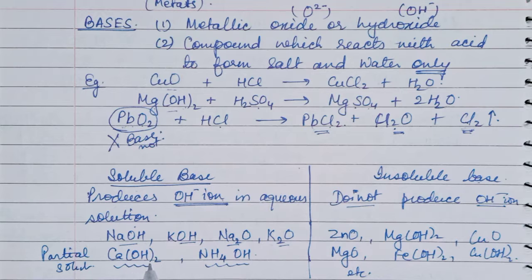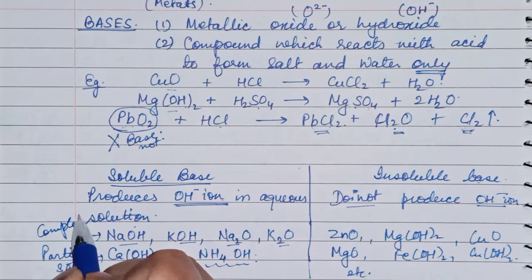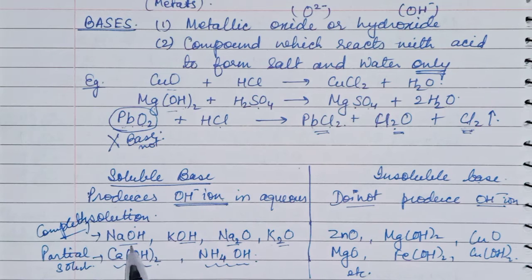Here dissociation is not complete, but these are soluble in water. And ammonium hydroxide also is soluble in water but not completely. NaOH, KOH, Na2O, K2O are completely soluble and these are partially soluble.